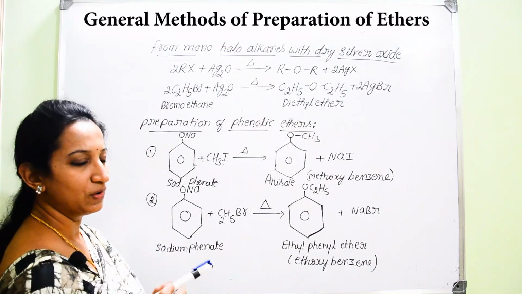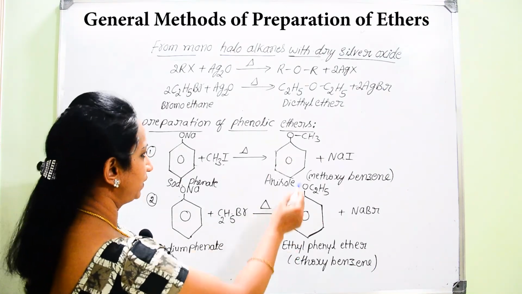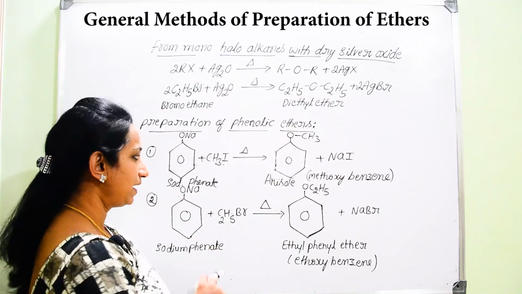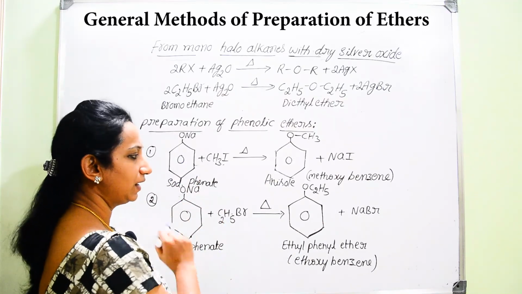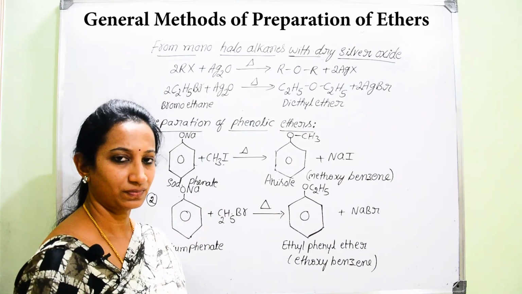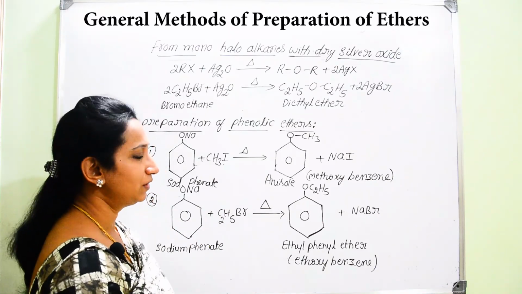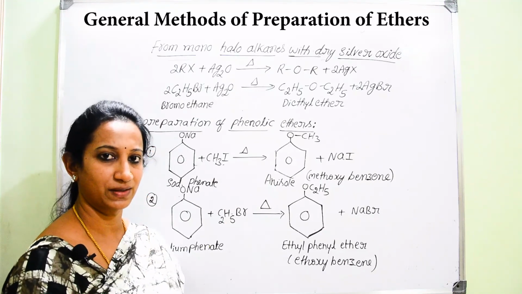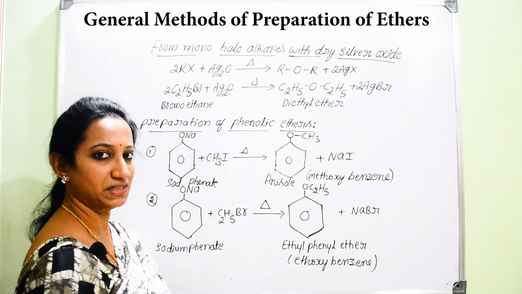That is how we can prepare phenolic ethers by starting with sodium phenate and making it react with alkyl halides. That is how we can go for different methods of preparation of ethers.